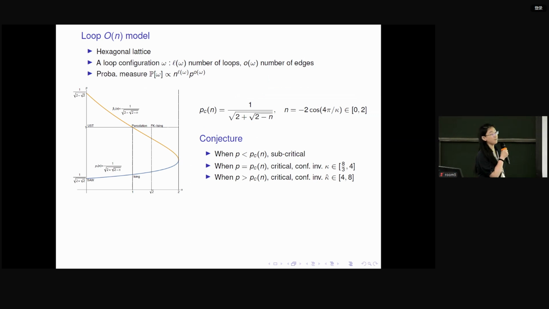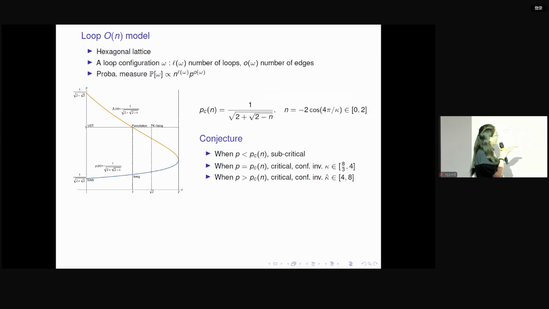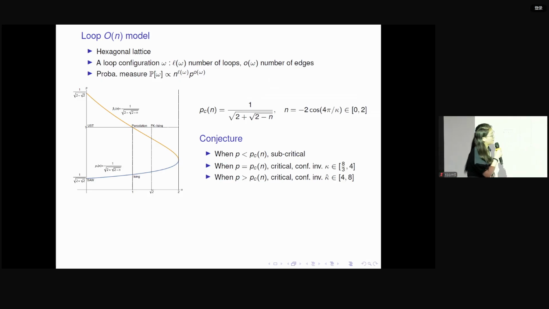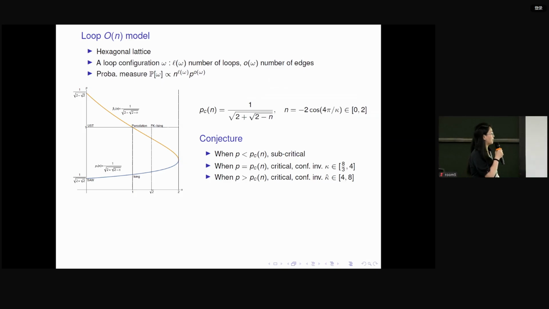The conjecture says that if p is less than p_c, then this model is subcritical. By subcritical, we mean that the point-point correlation function decays exponentially fast. When p equals p_c, this model is believed to be critical. By critical, I mean that the point-point correlation function decays at a polynomial rate.